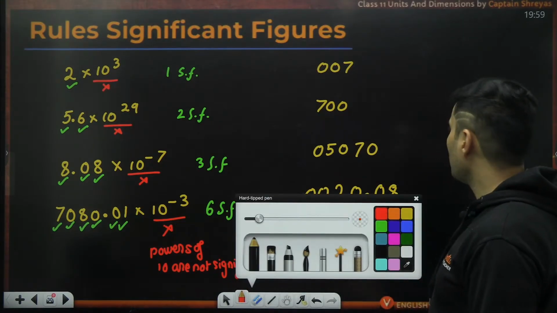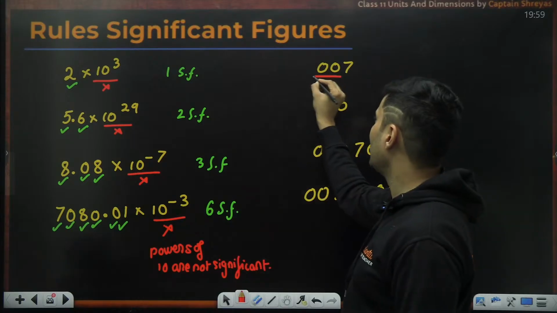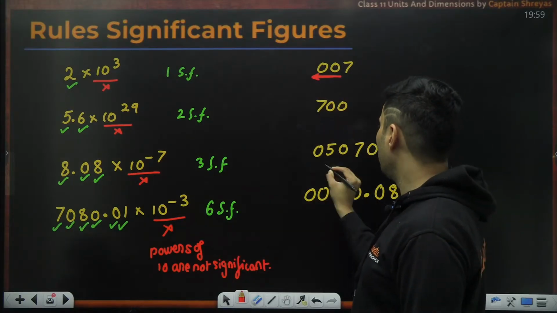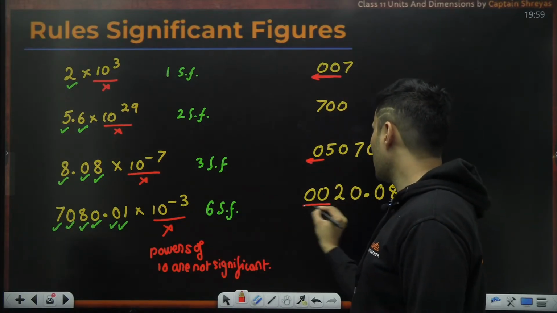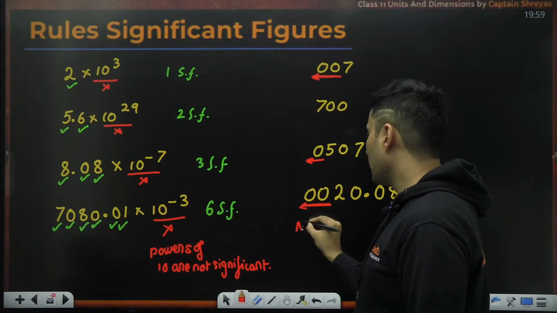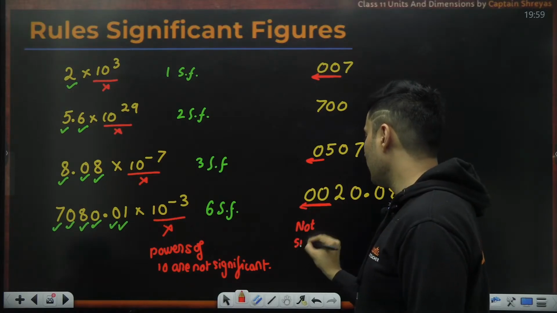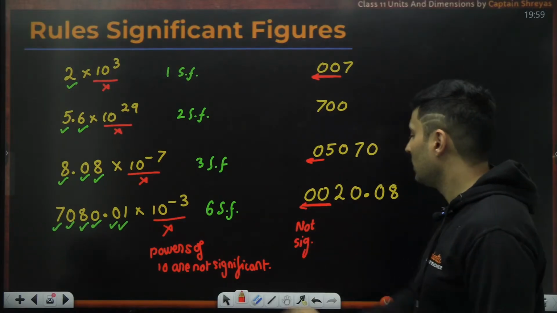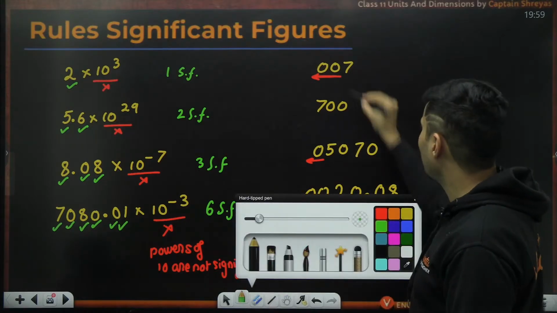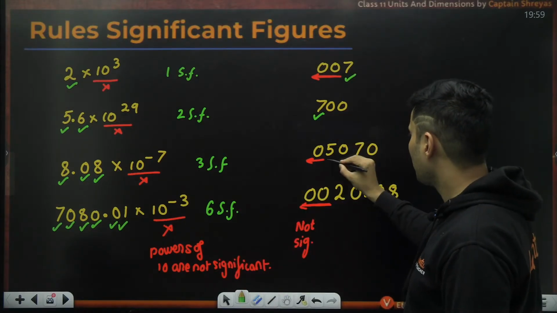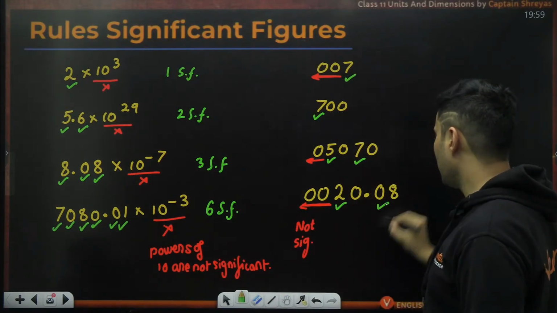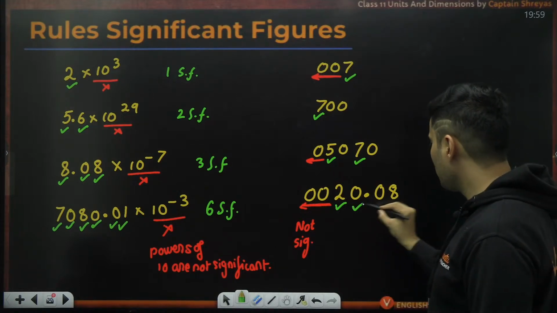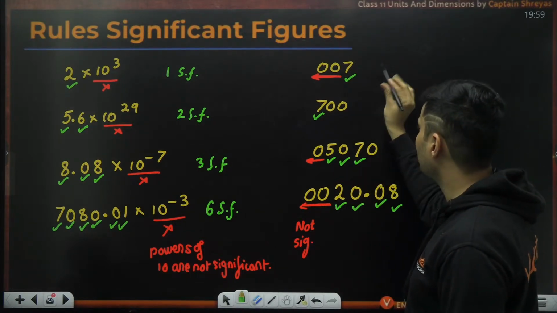Now, whenever you see zeros before that non-zero, they are definitely not significant. The non-zeros are automatically significant, like this guy, this guy, this guy, this person. Zeros between them automatically become significant.